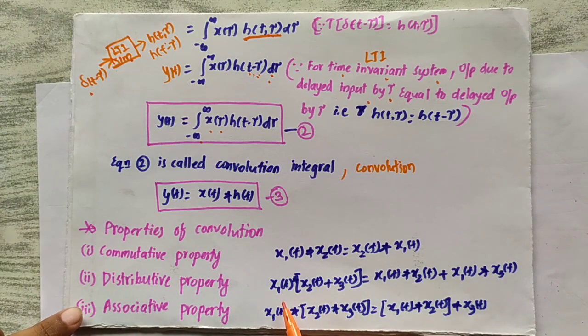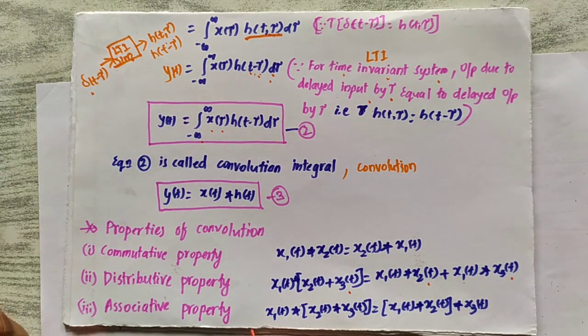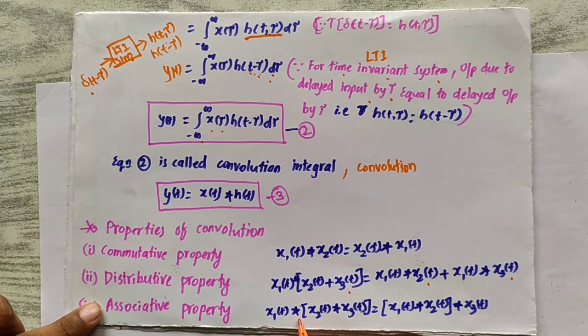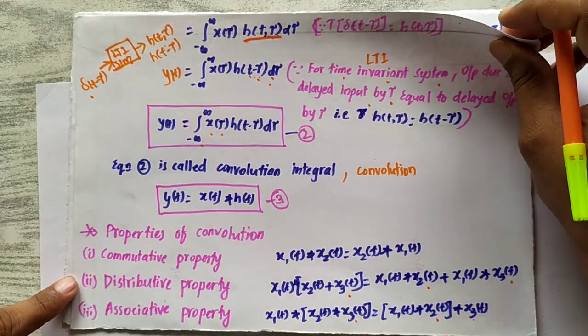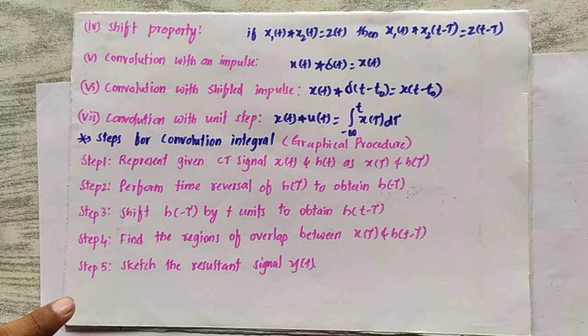The second property is the distributive property, wherein the convolution between x1 of t and the sum of x2 of t and x3 of t leads to x1 of t convolved with x2 of t plus x1 of t convolved with x3 of t. And the associative property says that the convolution of x1 of t with the convolution of x2 of t and x3 of t equals the convolution of x1 of t and x2 of t, convolved with x3 of t. These are very common properties, which hold even for the convolution sum.